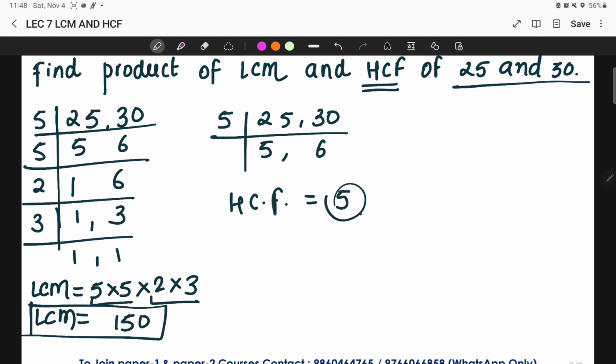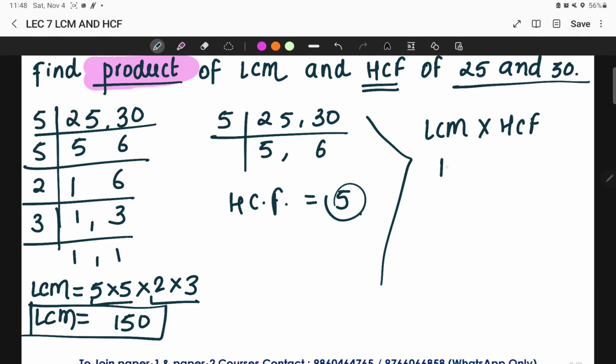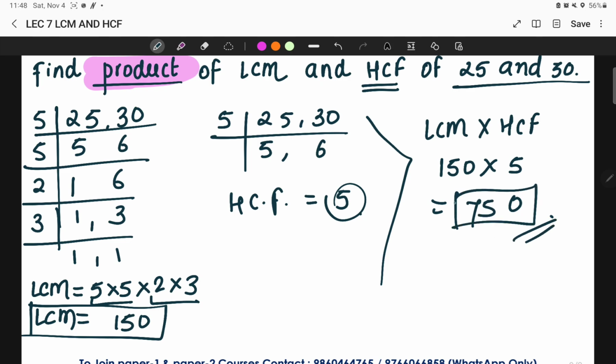Okay, they have asked us to find the product. Product means multiplication operation you have to carry out. So LCM into HCF will give me, what is the LCM over here, 150, and what is the HCF over here, 5. So 0 as it is, 15 5s are 75. The answer is 750. These were the questions based upon the LCM and HCF.